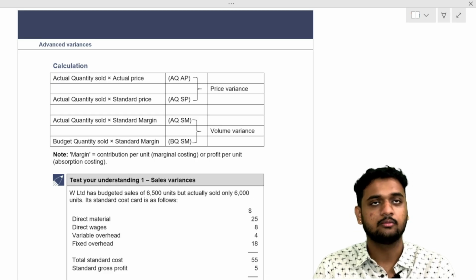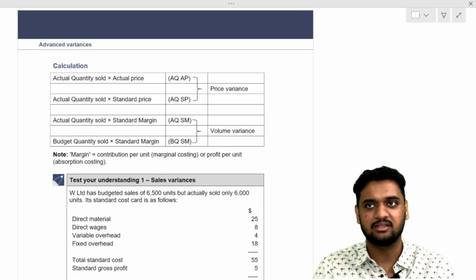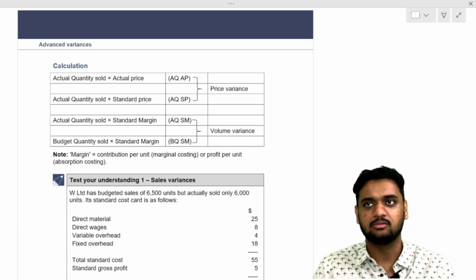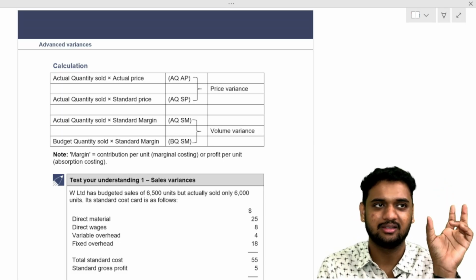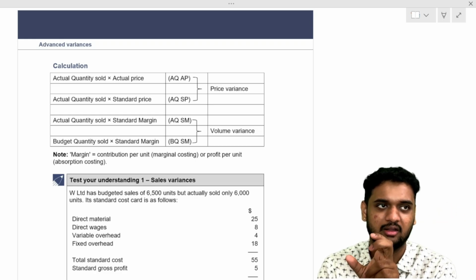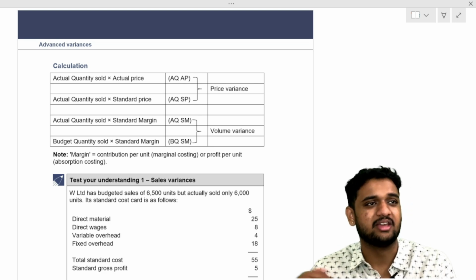Now, I was supposed to sell it for 100 rupees. I sold it for 80 rupees. Is it good or bad for the company? Bad. Actual price 80 minus what I was supposed to sell it for, 100, into how much I actually sold.